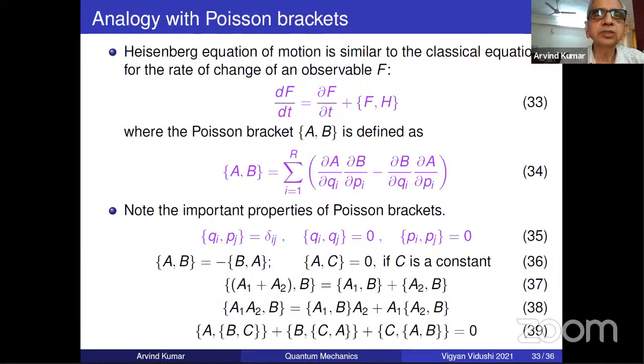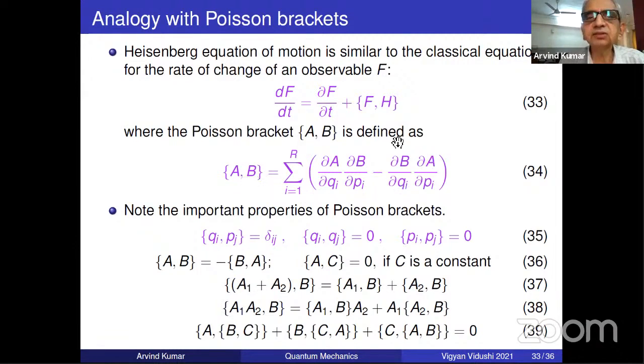Now I go to the remaining point that you see, there is a connection between Heisenberg picture and classical mechanics. There is an analogy, a similarity. Of course, the two theories are entirely different, but Heisenberg equation of motion is similar to the classical equation. So let's see the classical equation. Classical equation for any observable, which is a function of Q and P, is an explicit dependence, and then del F by del Qi, etc., etc.